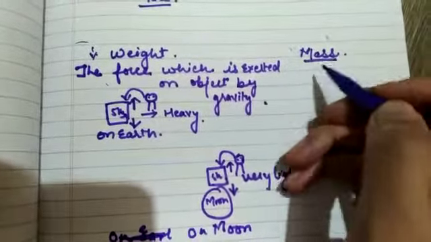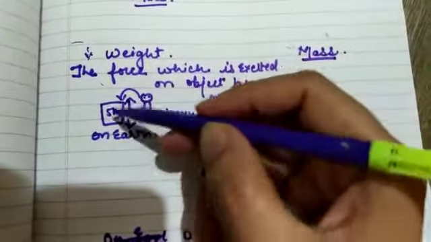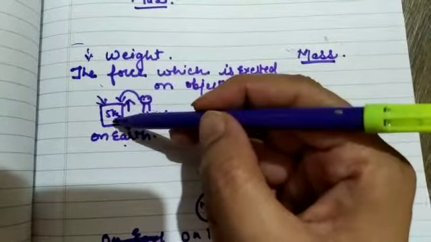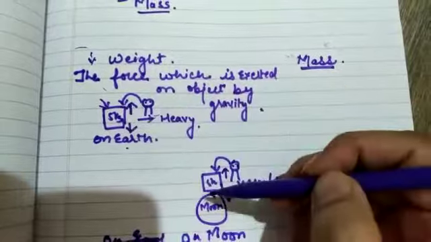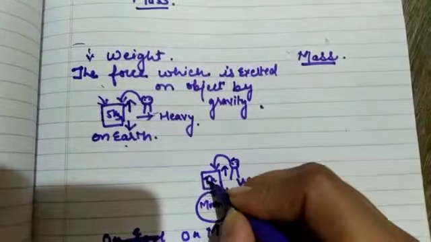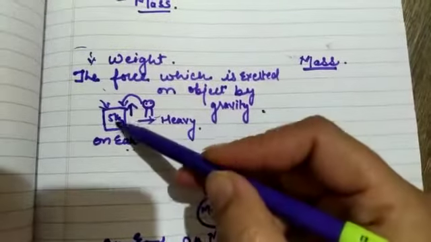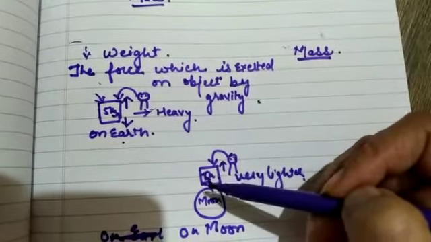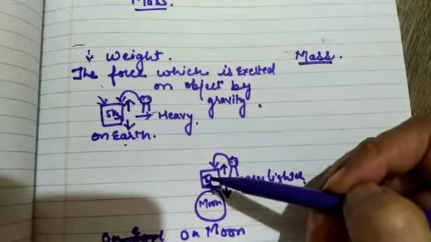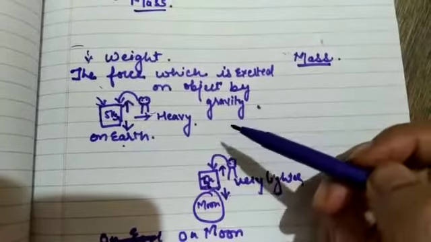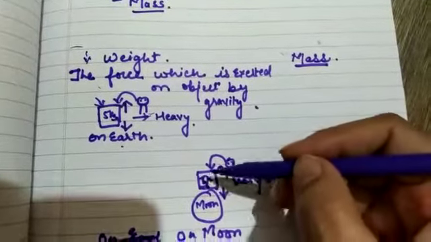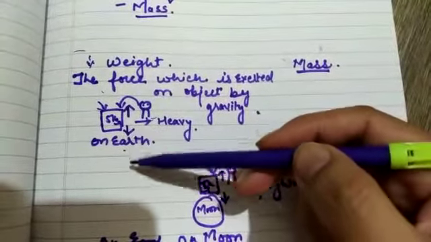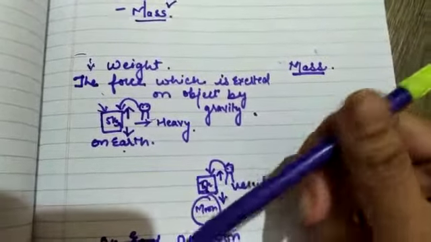And what about mass? Suppose you are on the earth and this container is also on the earth, and it has 5 kg of rice. When we take this same container to the moon, the amount of rice is the same. Here it is 5 kg and there it will remain 5 kg. So this is the mass, the amount of substance present in the object, or we can say the matter present in the object is called the mass of that object. That means the mass always remains the same, whether you are on the earth, on the moon, or on any other planet.